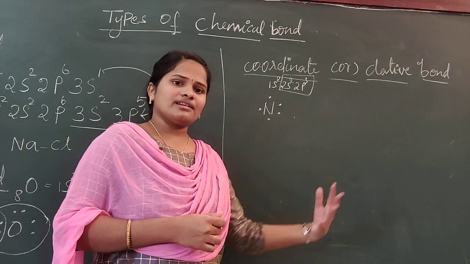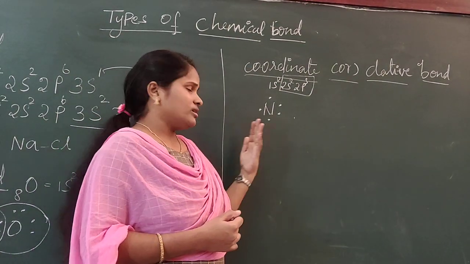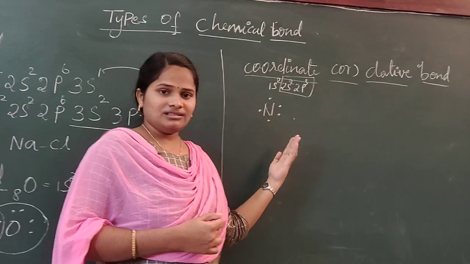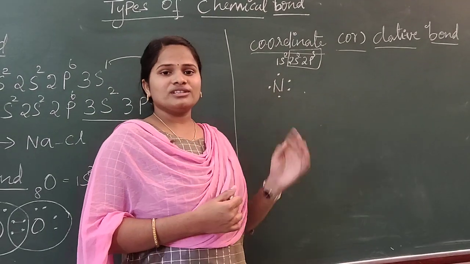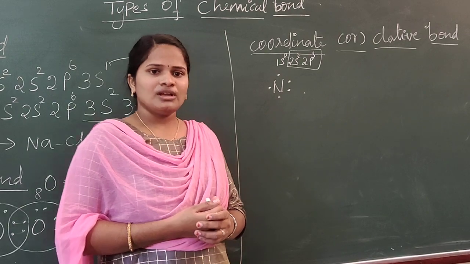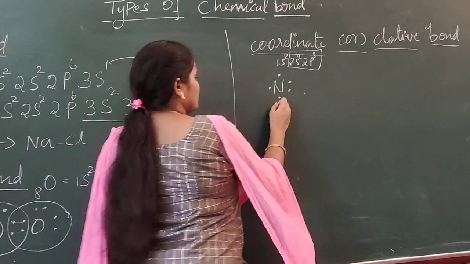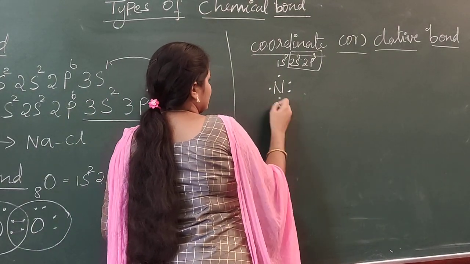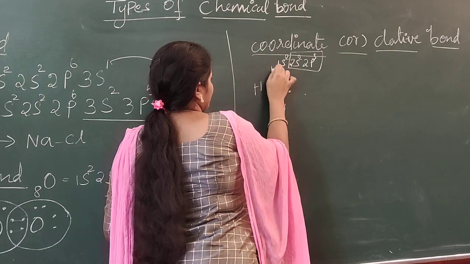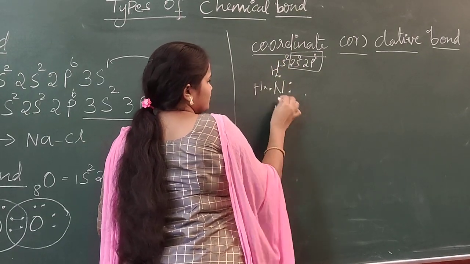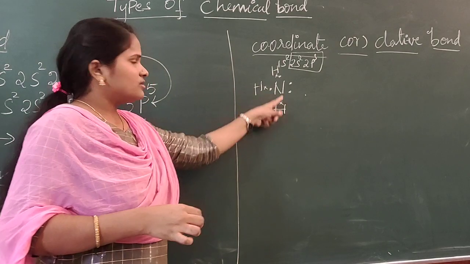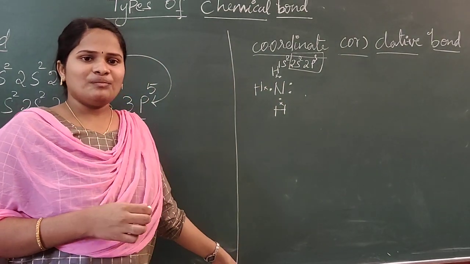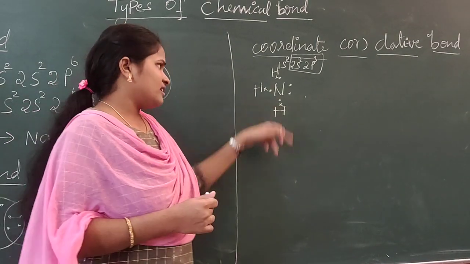So 3 hydrogens will share, each hydrogen will share 1 electron. 3 hydrogens will form a bond with this nitrogen. Finally, it will form a molecule of ammonia. Hydrogen. Then 1 hydrogen, 1 hydrogen. Each hydrogen will share 1 electron with this nitrogen, then it will form a covalent bond with this nitrogen.